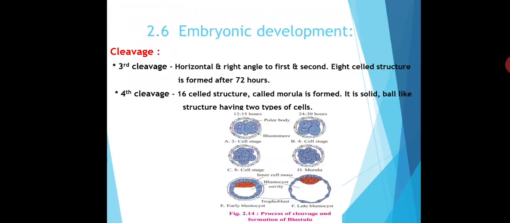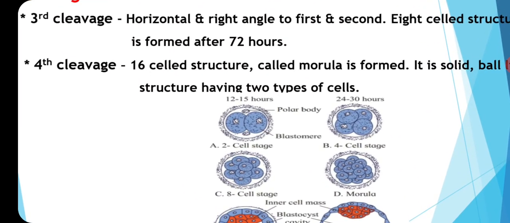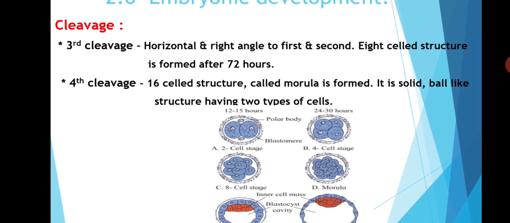Third cleavage is horizontal and at right angle to the first and second. In this cleavage, an 8-celled structure is formed after 32 hours of fertilization. In the fourth cleavage, a 16-celled structure is formed and that structure is called morula. The morula is a solid ball-like structure having 2 types of cells.